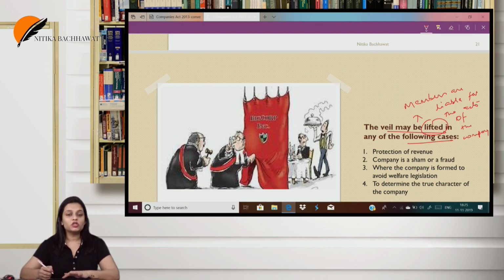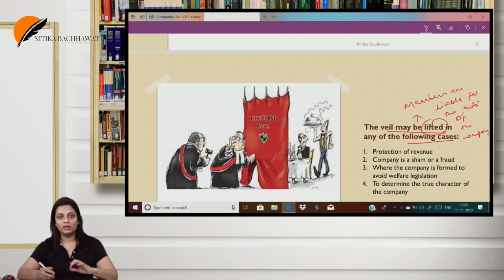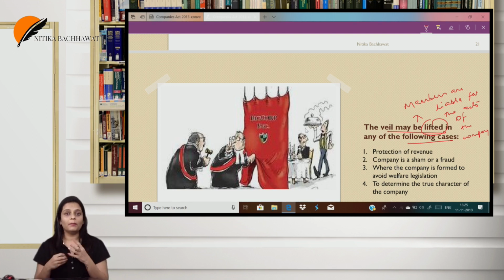The first one, protection of revenue. The name of the case was Sir Dinshaw Manikji Pettit, and there was another similar case, Jugilal versus Income Tax Commissioner. In this case, just to avoid the payment of taxes, this person had formed 4 companies. The court held the only purpose for forming all of these 4 companies was to avoid the payment of taxes, and the veil was lifted. And when we say the veil was lifted, it means the person was asked to pay the taxes to the government.